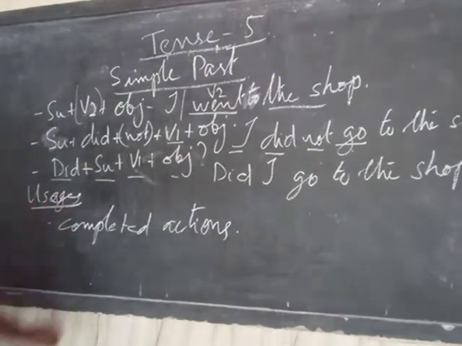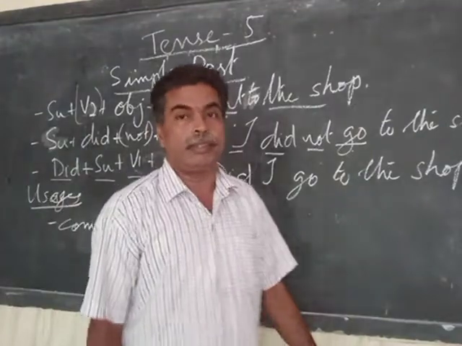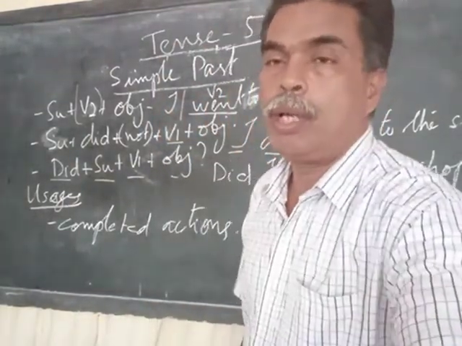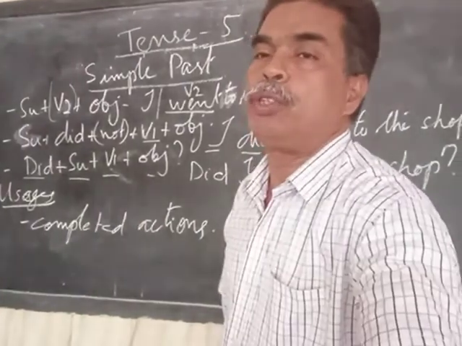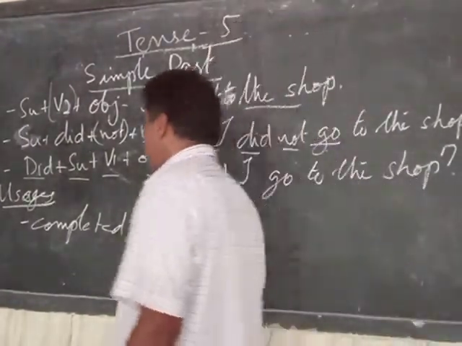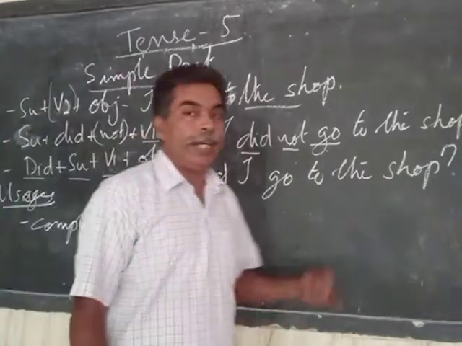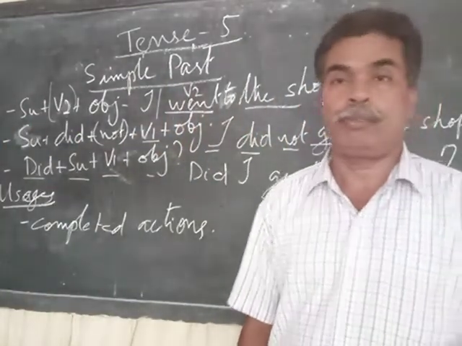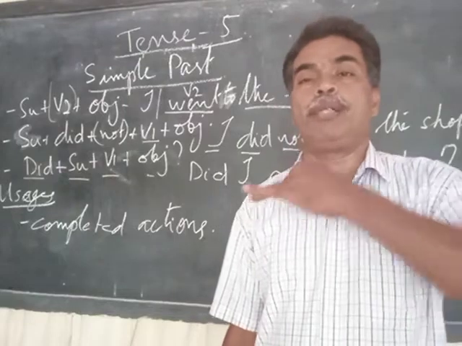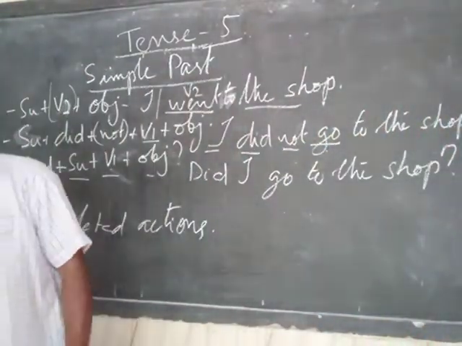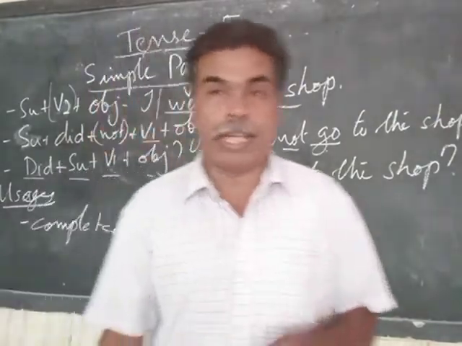Now next is the usages. There are different ways of explanation given in different textbooks, but it all amounts to talking about a completed action. Maybe an individual completed action, or an action that was taking place over a period of time, or some habits that there were.